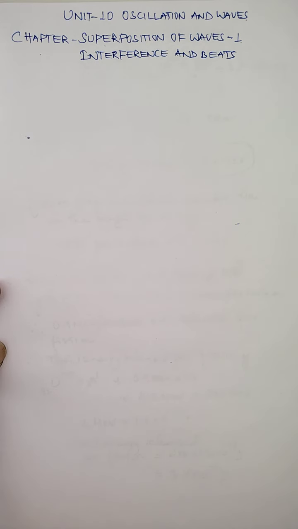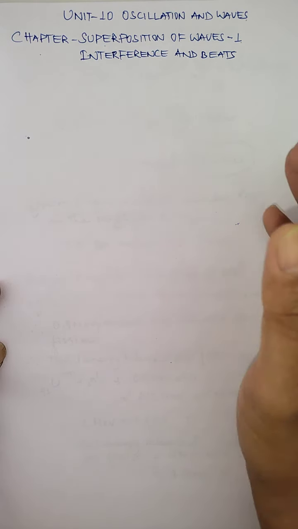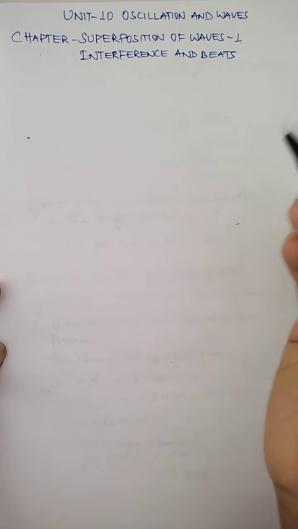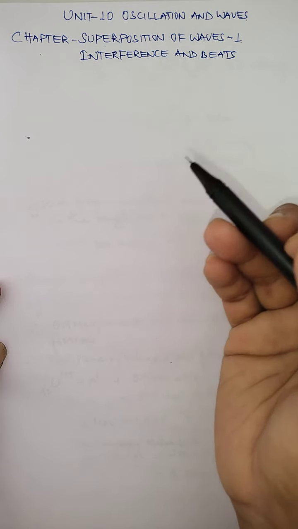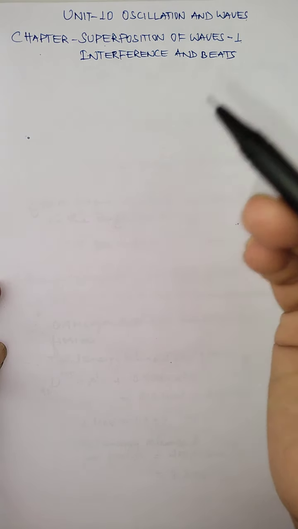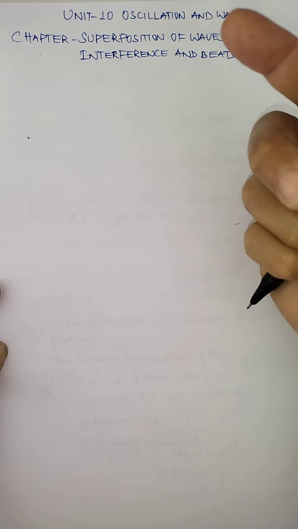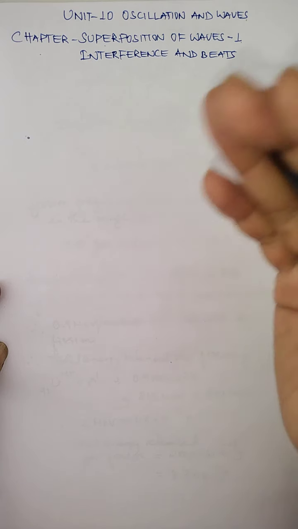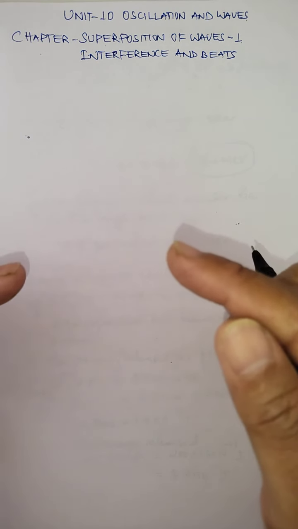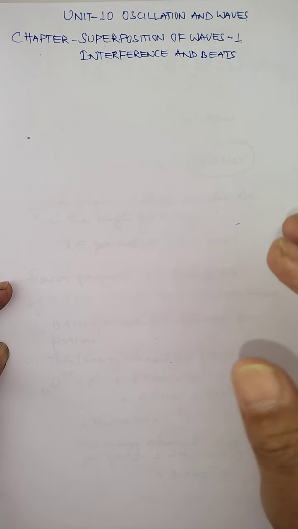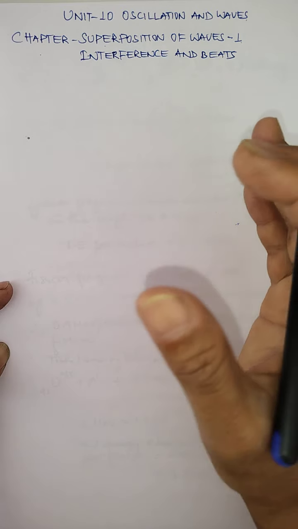And children, for information, sound can also travel in the form of a wave. You have learned already in class 9 and 10 that sound travels in the form of a wave, and sound propagates in the form of vibration of medium particles. And you will be learning in class 12 that light can also travel in the form of a wave. So whether it's a light wave or a sound wave propagating in a medium, if there are two or more waves, these waves can superpose each other at any point in the medium. And due to that superposition, some redistribution of energy takes place.